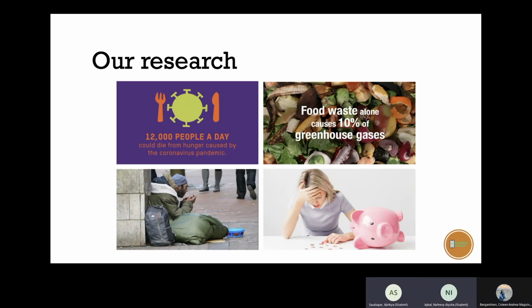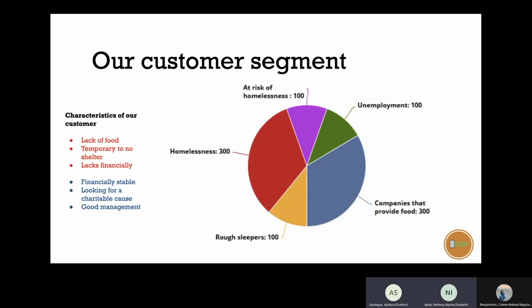We are living in a developed country, but during lockdown, we faced panic buying where many essential items went out of stock. Now let's think about the less fortunate. There are still so many people in the UK who die due to hunger every day. And on the other side of the picture, we have so many food corporations wasting food every day. If we are able to get the extra food from these places to the homeless, we can create a balance in society. We would like to aim for 1,000 people in Leeds.